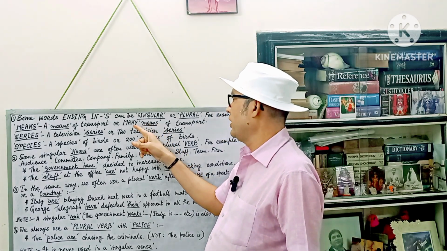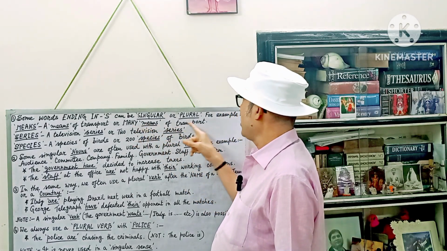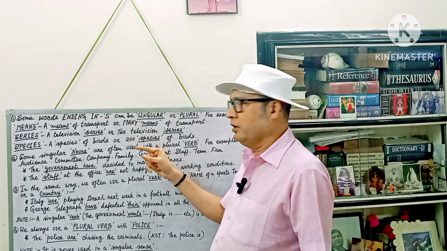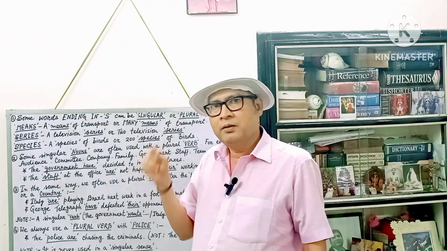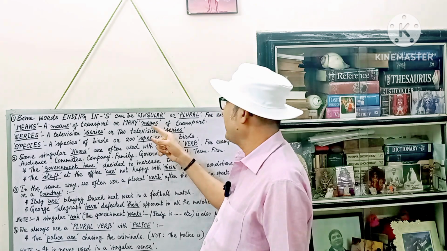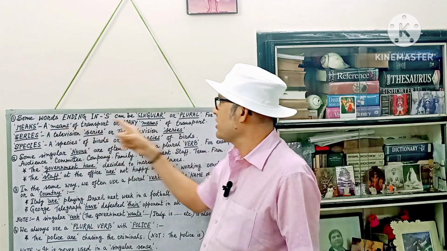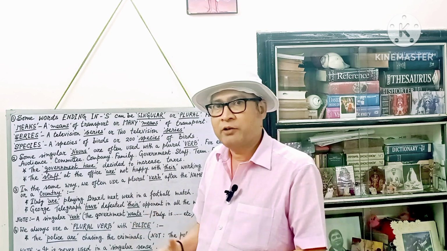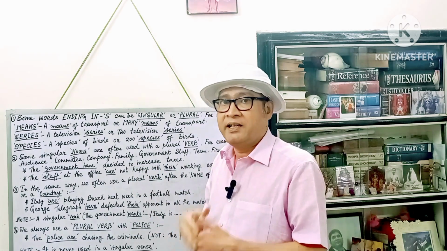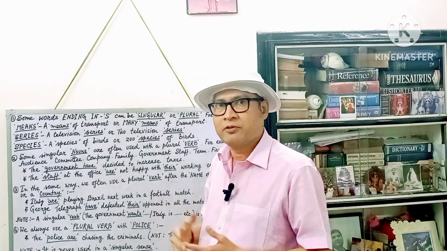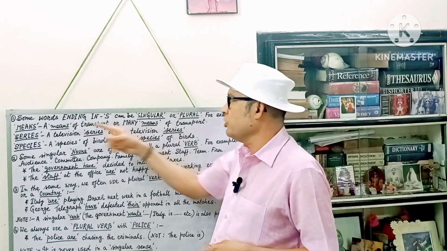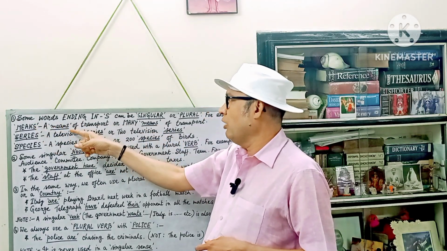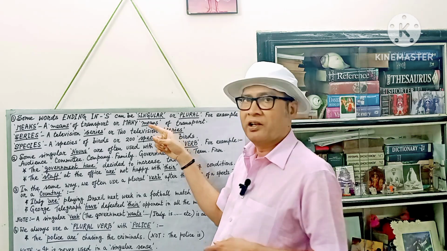Look at the next phrase. Many means of transport. Seeing the word many, you understand that it must be followed by a plural noun. And here, the same noun has been used. Means. No change is there. It is not that we have to pluralize it by adding es. Meanses. No, not that. So this word is used either as a singular noun or as a plural noun.